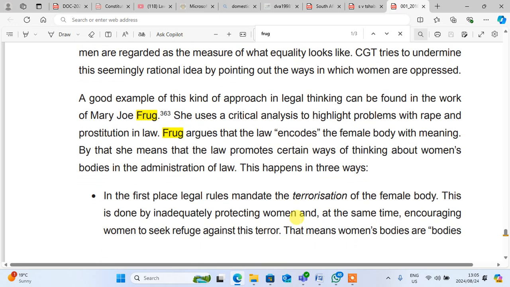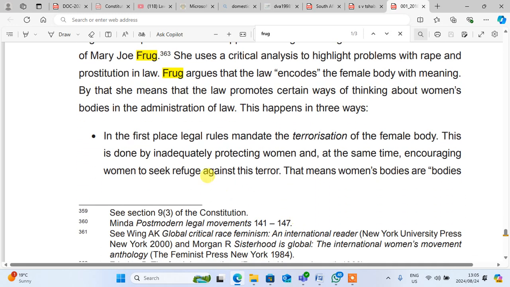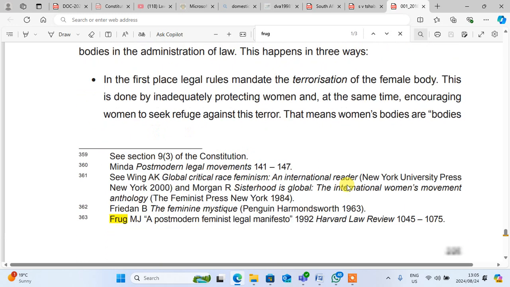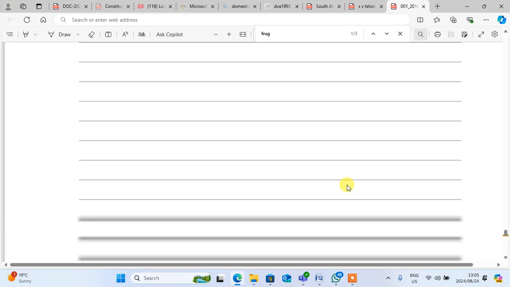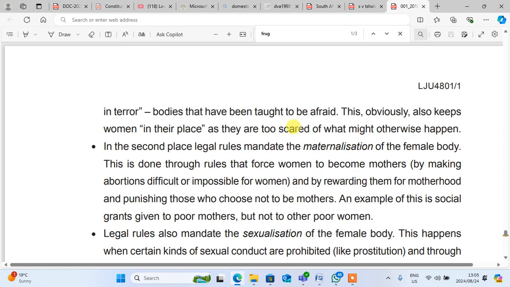Number one, in the first place, legal rules mandate the terrorization of the female body. This is done by inadequately protecting women and at the same time encouraging women to seek refuge against this terror. This means women's bodies are bodies in terror, bodies that have been taught to be afraid. This obviously also keeps women in their place as they are too scared of what might otherwise happen.